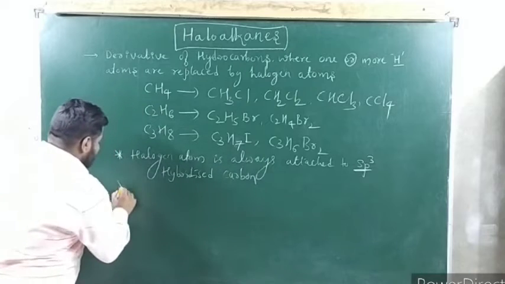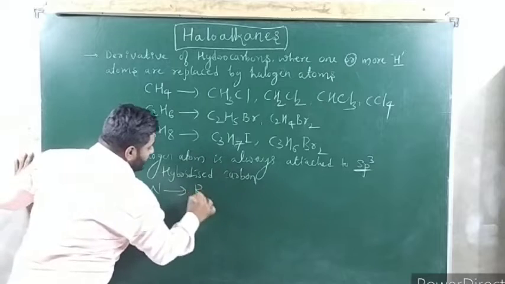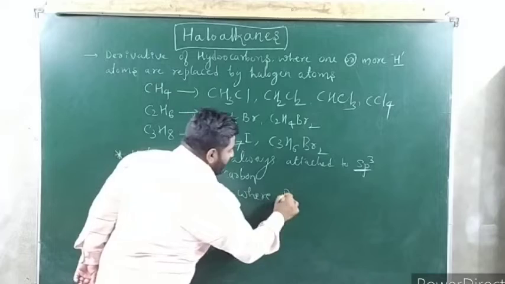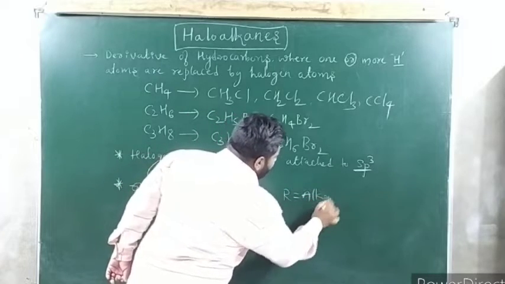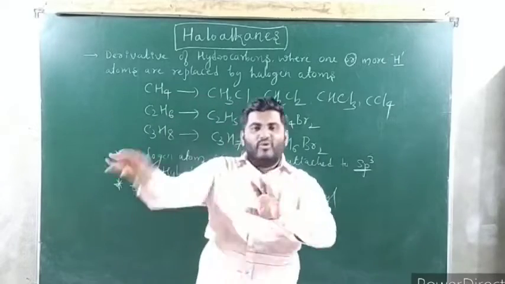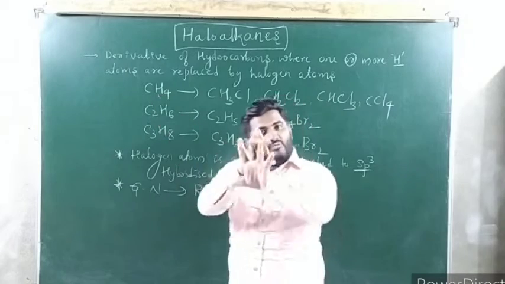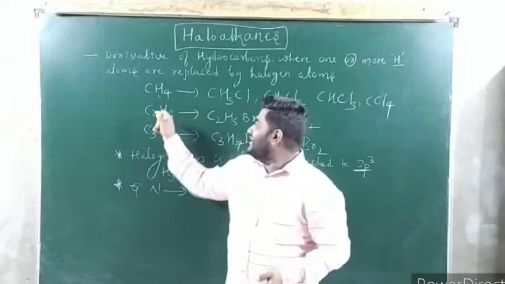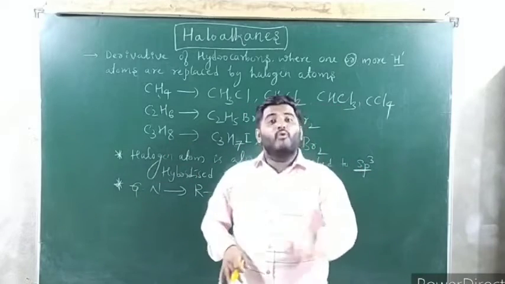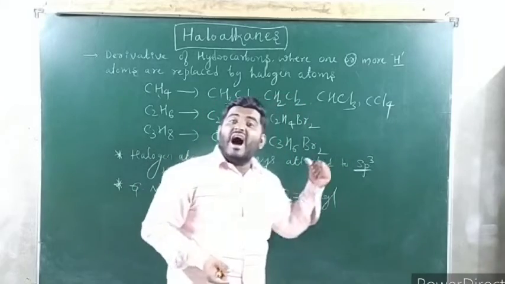And one more point, the general formula or notation of haloalkane. What is the general notation? RX, where R means alkyl group. Alkyl means what, sir? From alkane, you remove one H. Suppose CH4, methane. You remove one H, methyl. Ethane, remove one H, ethyl. Propane, remove one H, propyl. Like that. Generally, alkane, remove one H, it becomes an alkyl.